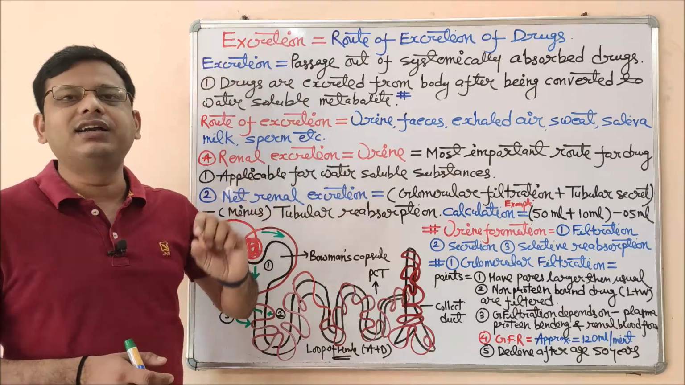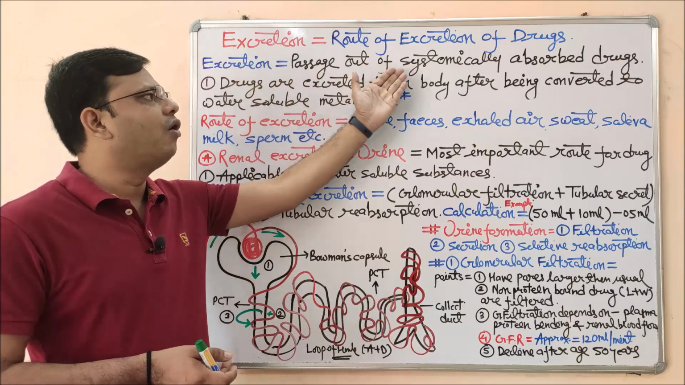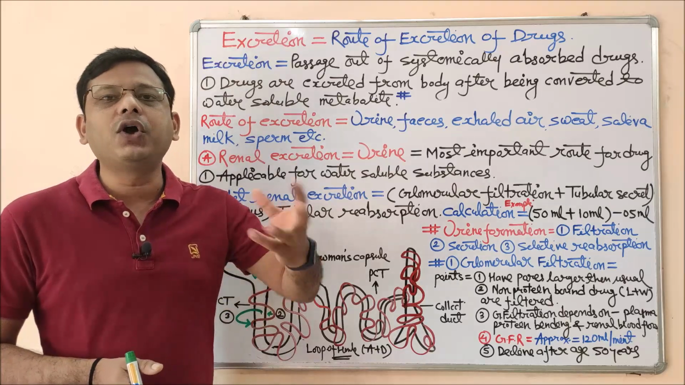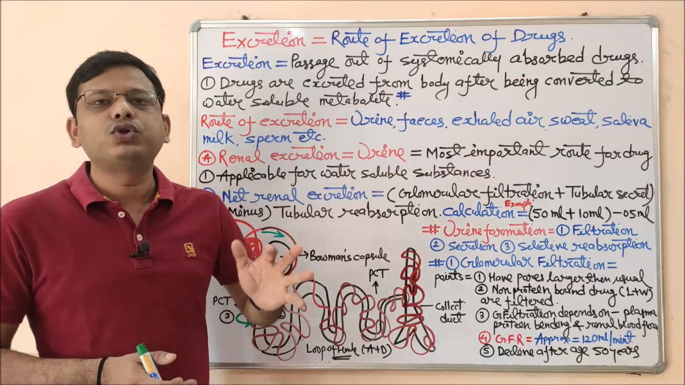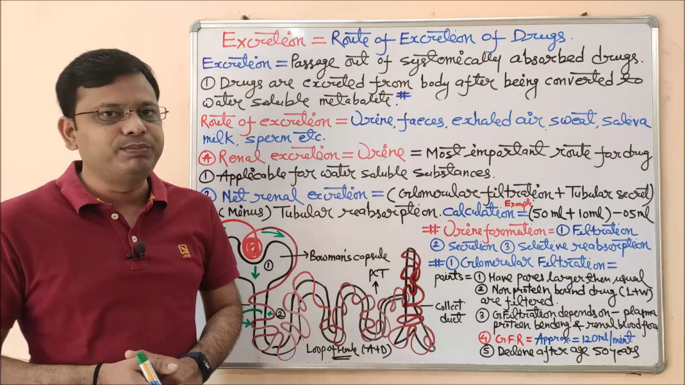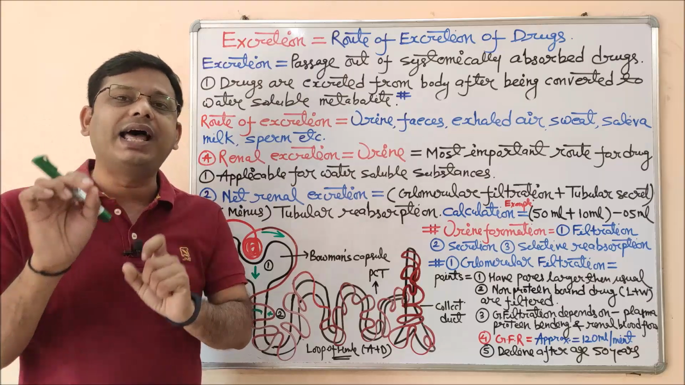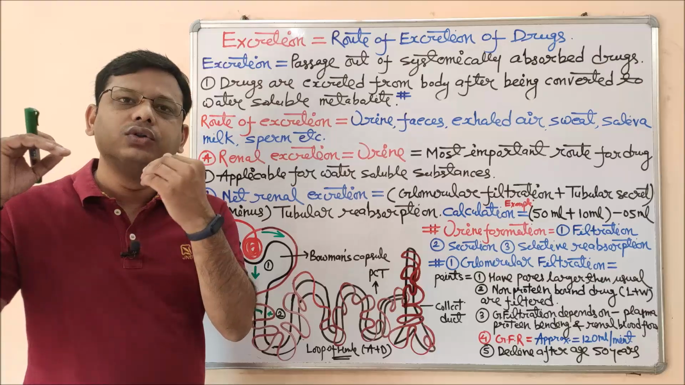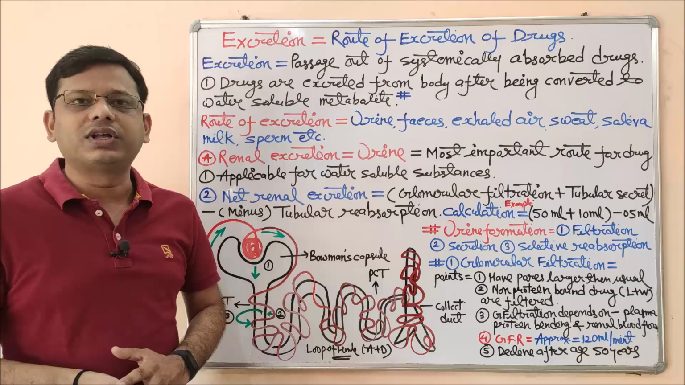As per the standard definition, how can we define excretion? Excretion is the passage out of systemically absorbed drug. What is the meaning of systemically absorbed drug? Whatever the route of drug administration is, in most cases the drug crosses different barriers and comes to the systemic circulation, that means blood. So excretion represents the passage of the drug from that absorbed portion, that means from blood, out through the urine, the feces or whatever the excretion route is. So removal of drug from blood is simply known as excretion.